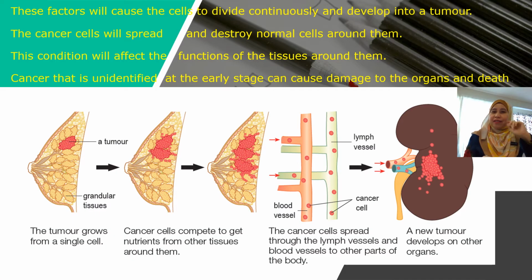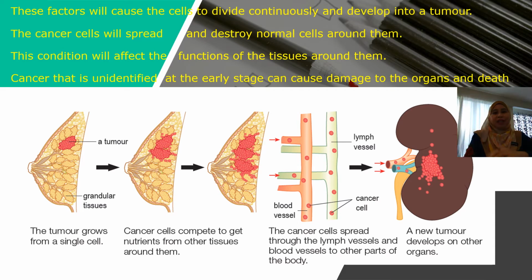The factors that we discussed just now will cause the cells to divide continuously and in uncontrolled manner, which later will develop into a tumor. The cancer cell will spread and destroy the normal cells that surround the cancer cells. This condition will affect the functions of the tissues around them. Cancer that is unidentified at the early stage can cause damage to other organs and can also lead to death.